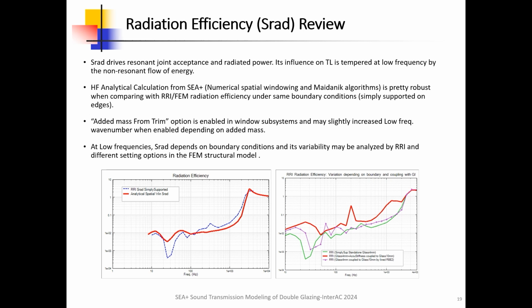Added mass from trim option is enabled in windows subsystems and may slightly increase low frequency wave number depending on effective added mass. At low frequencies, sigma-rad depends on boundary conditions and its variability may be analyzed by RRI, setting different boundary conditions in the FEM structural model.